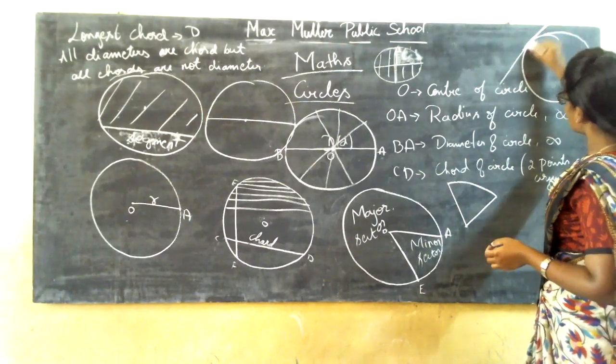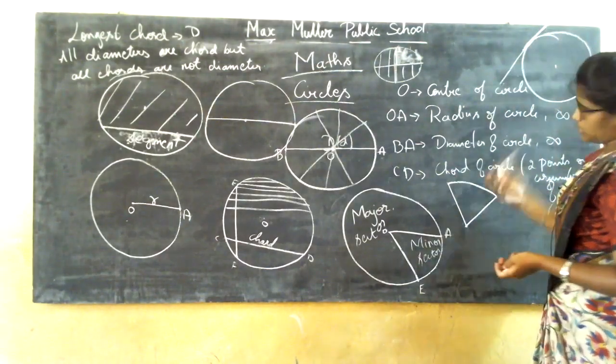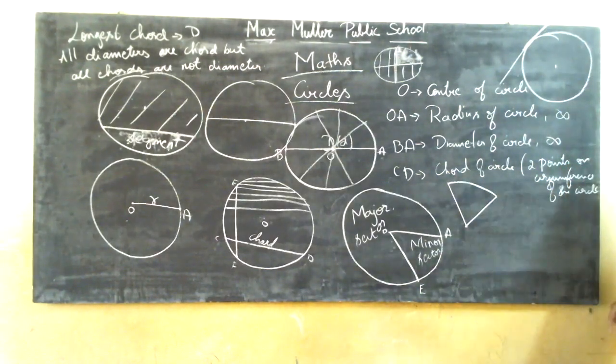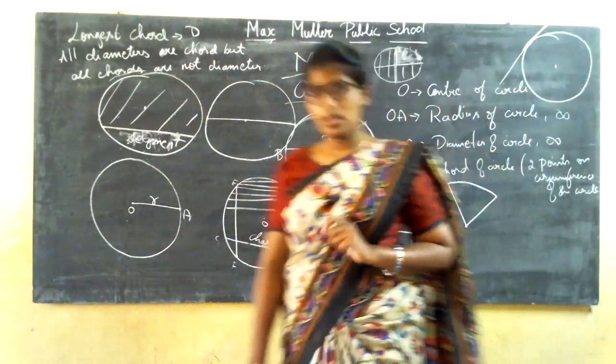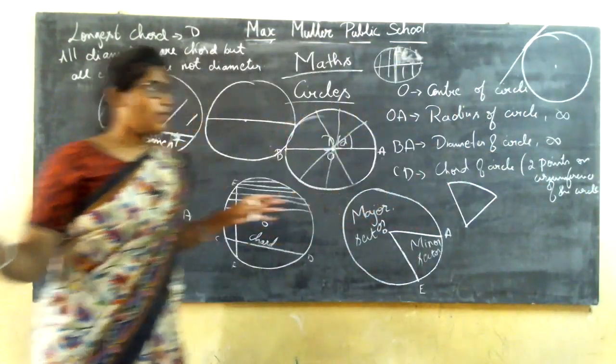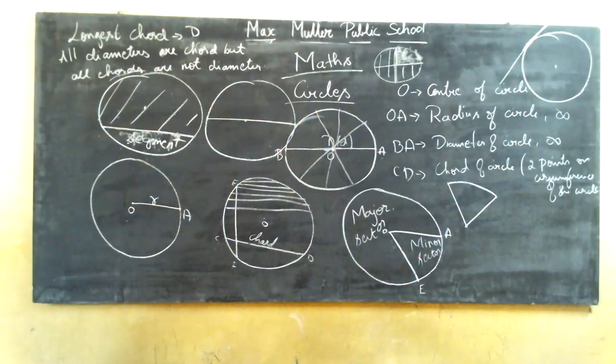See, it is touching only here, it touches here, it does not touch here. If it is touching at only one point on the circumference of a circle, then it is called the tangent. Clear about this? Tangent is the line which is drawn on the circumference of a circle with extended lines. It should touch only one point on the circumference. A line touching the circle at only one point is called a tangent of a circle.